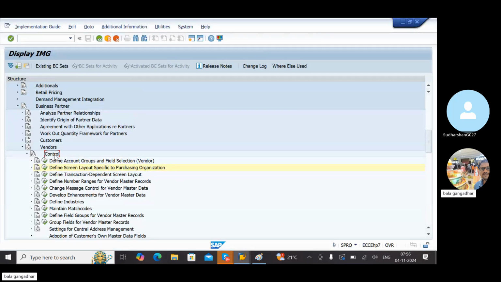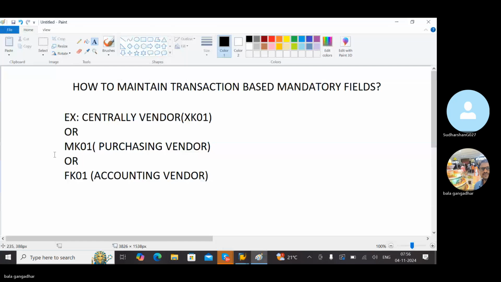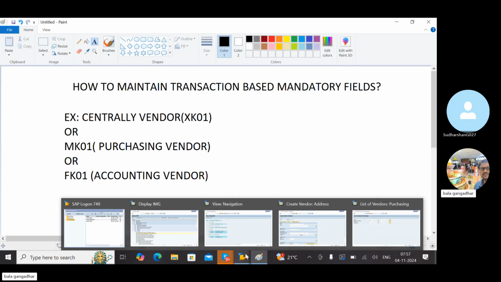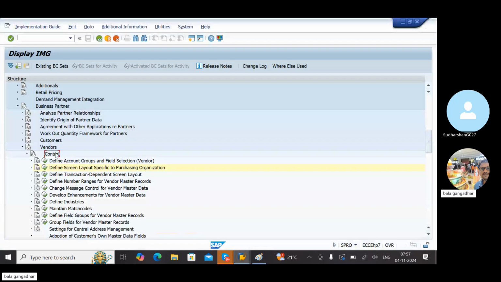For centrally vendor, purchasing vendor, and accounting vendor, go to the same path, Control, define transaction dependent screen layout.